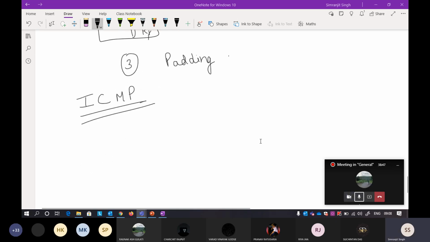ICMP is basically a network layer protocol, and many things are similar here. It is a network layer protocol, and ICMP takes support from IP. That is why I discussed IP earlier, and now I'm discussing ICMP. It takes support from IP.